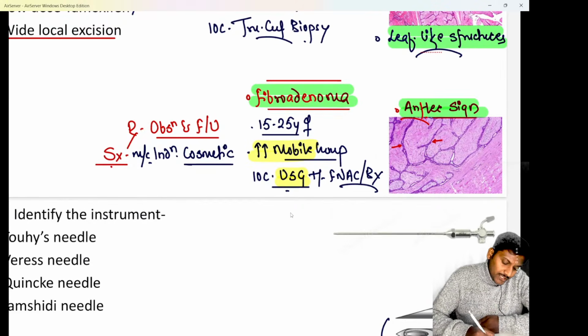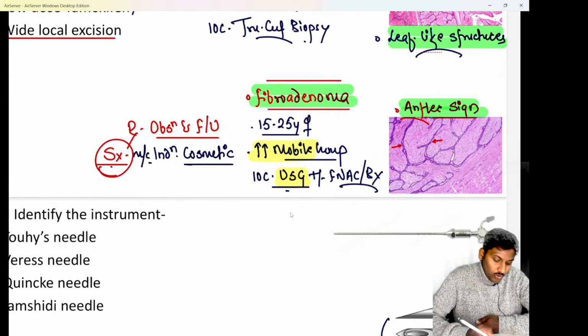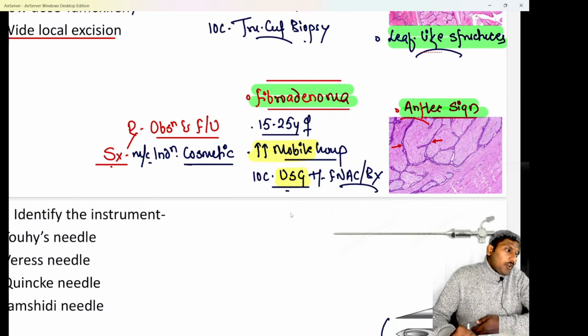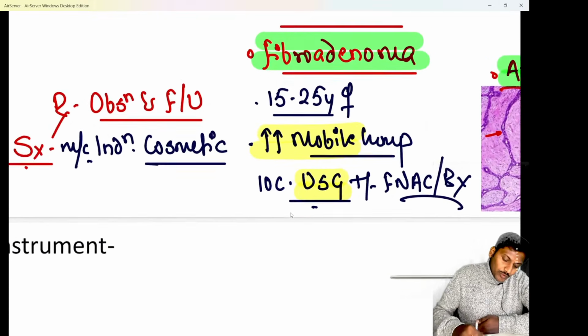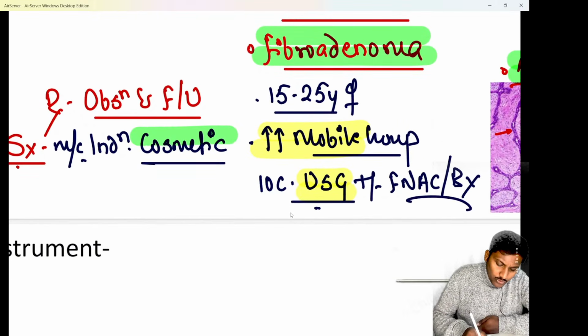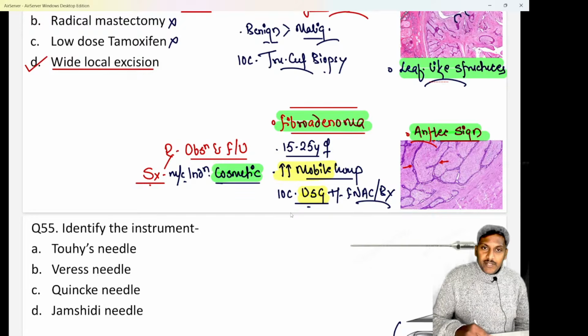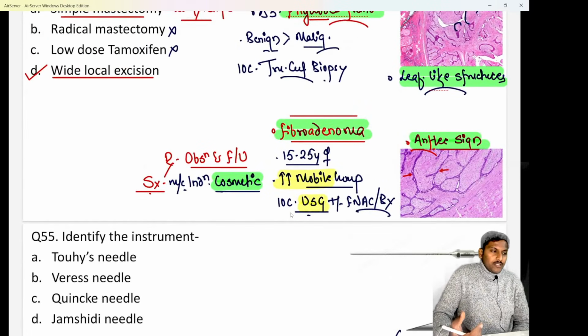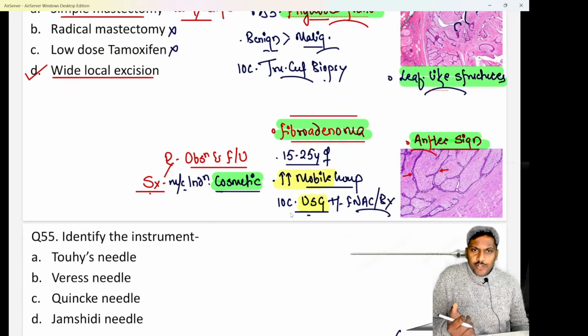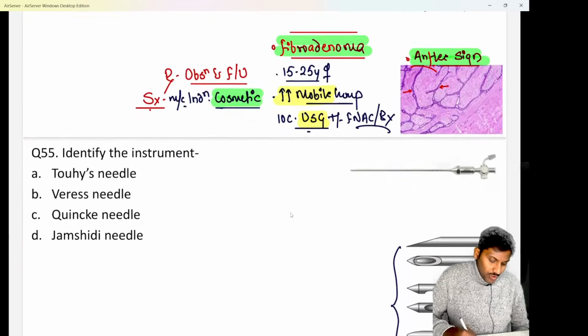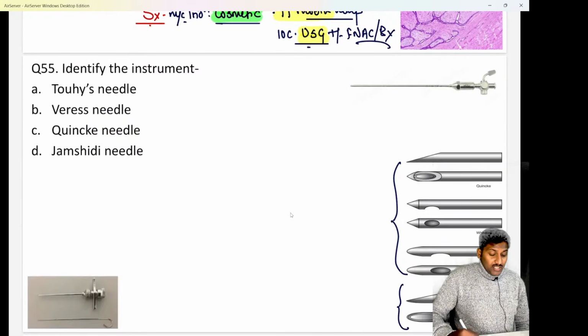Surgery can be done in a few cases of fibroadenoma, and a PYQ was, what is the most common indication or reason for doing surgery in fibroadenoma. Surgical excision in fibroadenoma is most commonly done due to cosmetic indications. Other reasons are malignant conversion or a giant fibroadenoma. Clear? Next, question number 55.